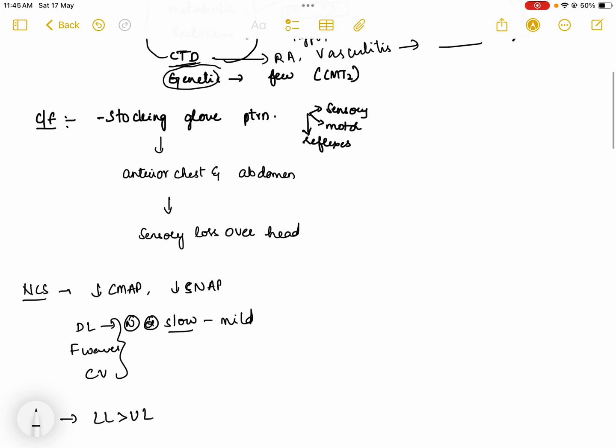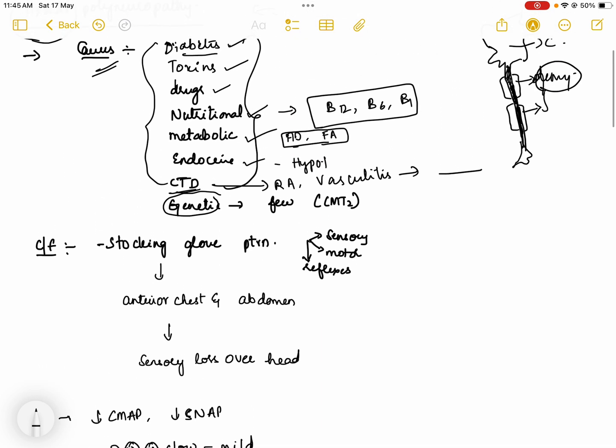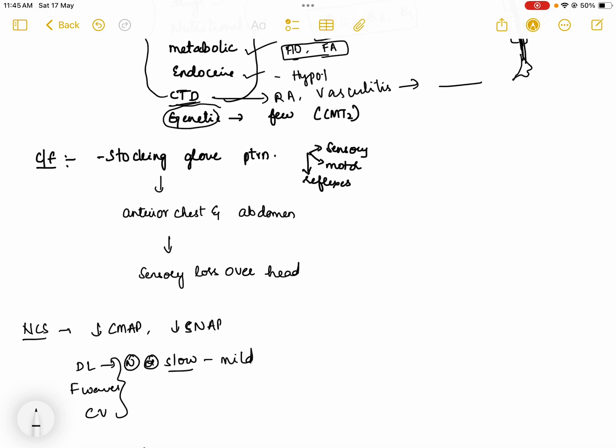So what are the clinical features of axonal neuropathy? Any nerve, and this is a cross section of a nerve, has sensory fibers, motor fibers and autonomic fibers. The motor fibers are the largest and the autonomic fibers are the smallest, and the sensory fibers have both large fibers and small fibers.